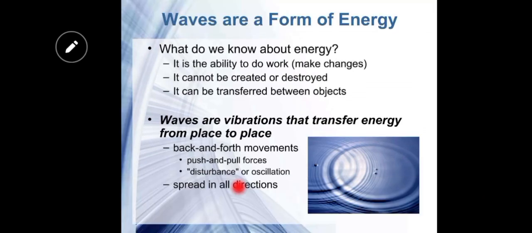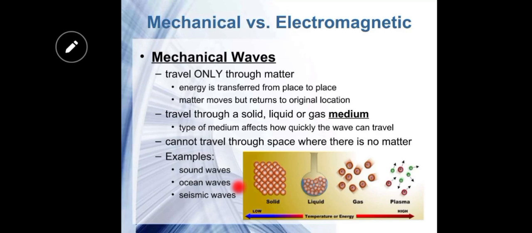There are basically two types of waves. The first one is the mechanical wave and the other one is the electromagnetic wave. Mechanical waves are those waves that require a medium for the transfer of energy. So matter is compulsory if we want to transfer energy from one place to another.